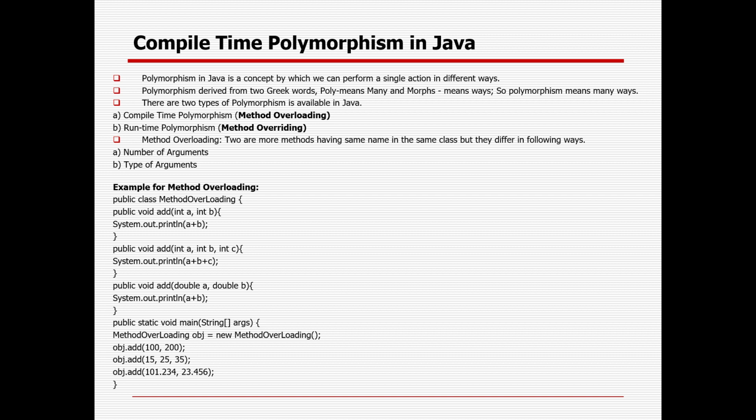Okay, we will first cover compile time or static or method overloading. During method overloading, if you are having any error, you can understand the error during compile time itself. But method overriding is only applicable when you are running the code; during compilation you will not be able to understand anything. So what is method overloading? It means the same method can behave with a different variety of things. Method name will be the same, but you can vary the method by either changing the number of arguments or the type of arguments. That is called method overloading.